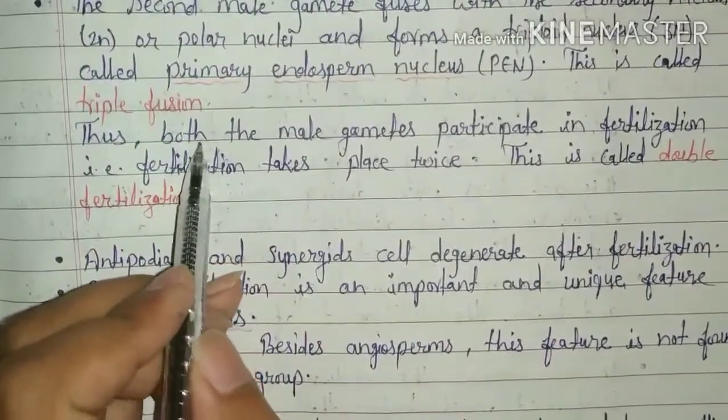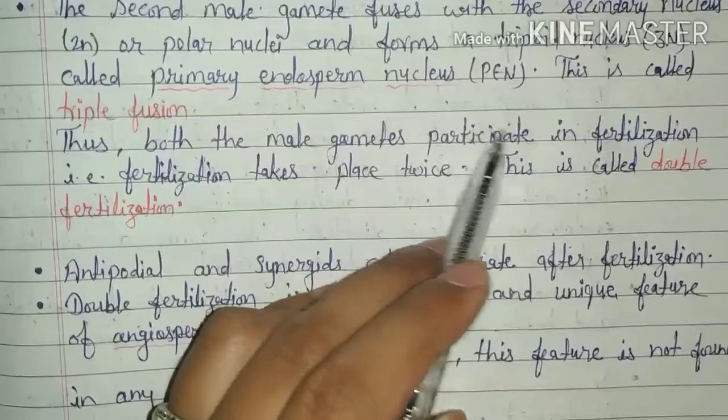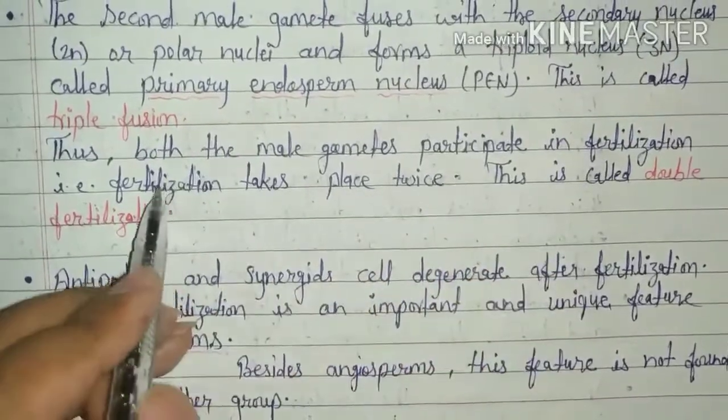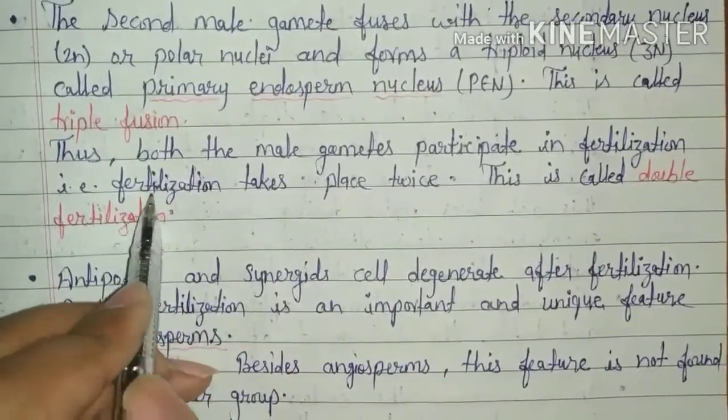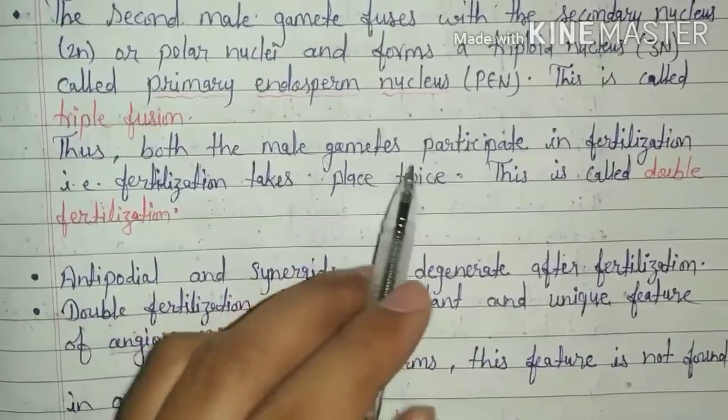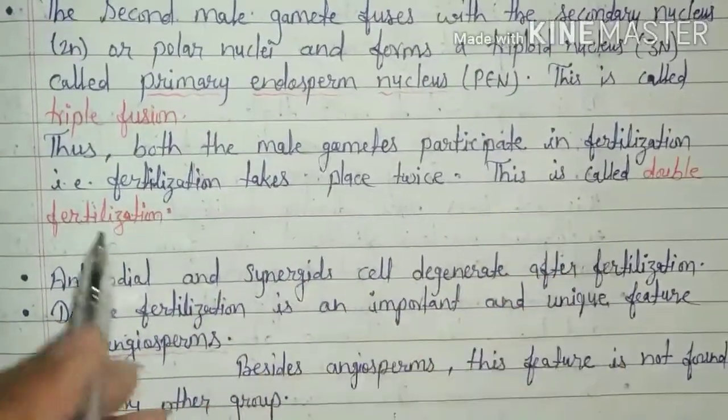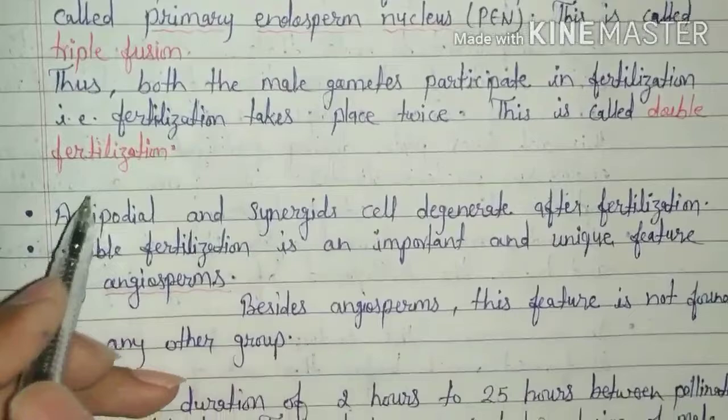Thus, both the male gametes participate in fertilization, that is, fertilization takes place twice. This is called double fertilization.